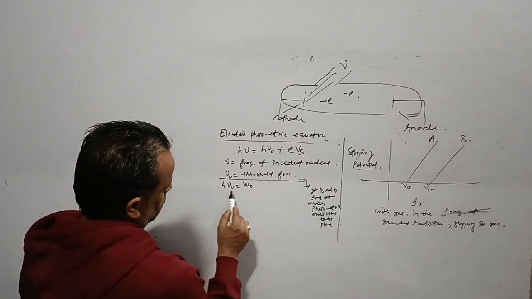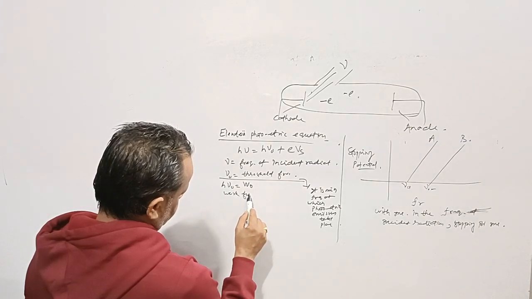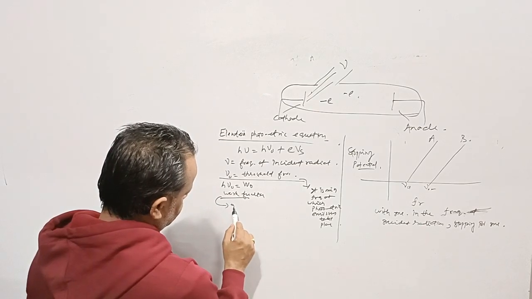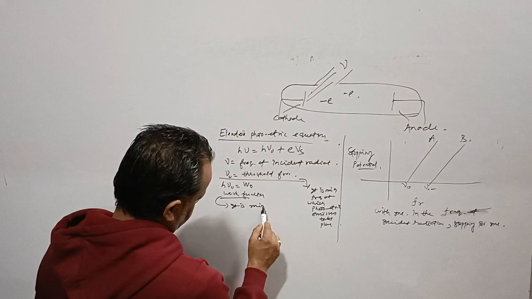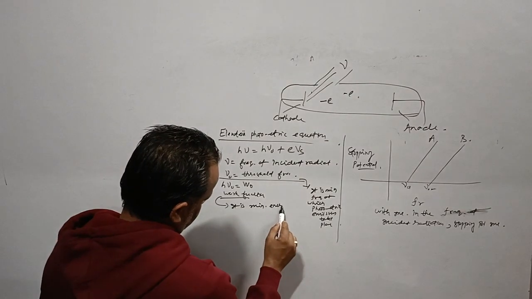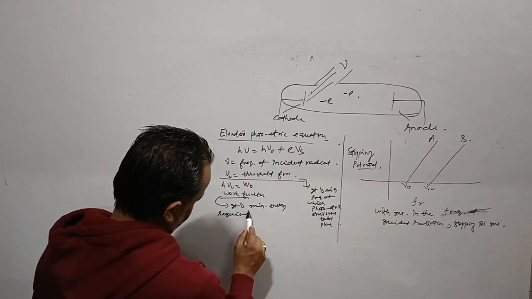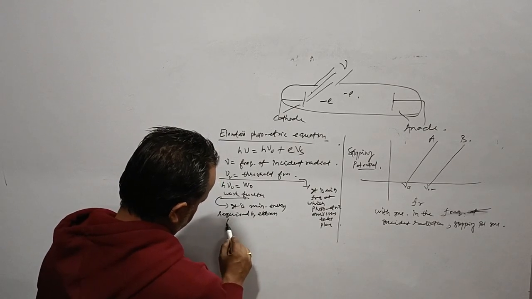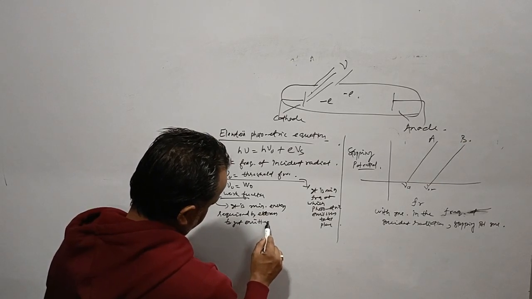This is W naught, the work function. It is basically the minimum energy required by an electron to get emitted from the metal surface.